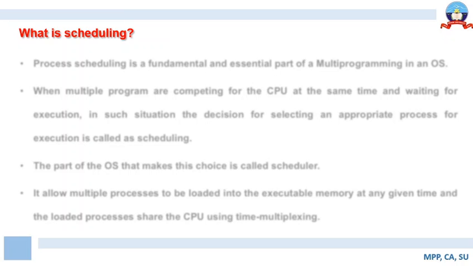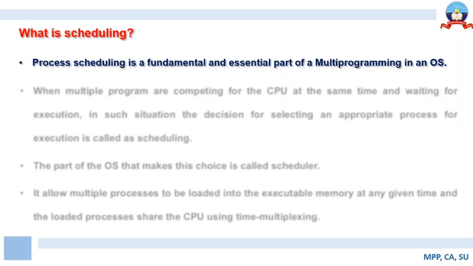So there are several criteria based on which the CPU or CPU time can be allotted to the processes for execution. For now, just remember that process scheduling is a framework that allows for allotment of CPU or CPU time to the processes that are waiting for execution.